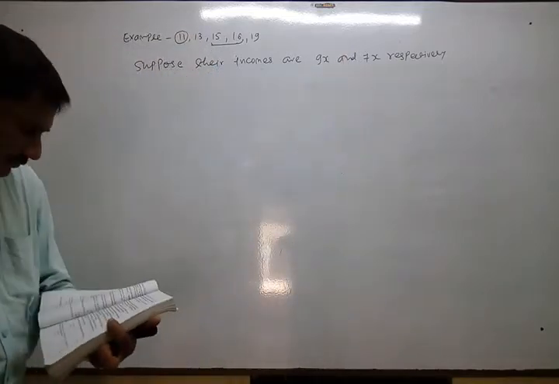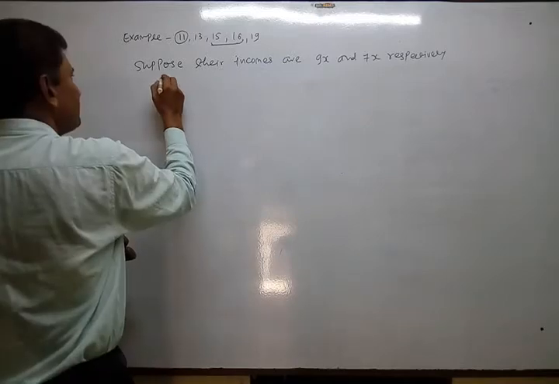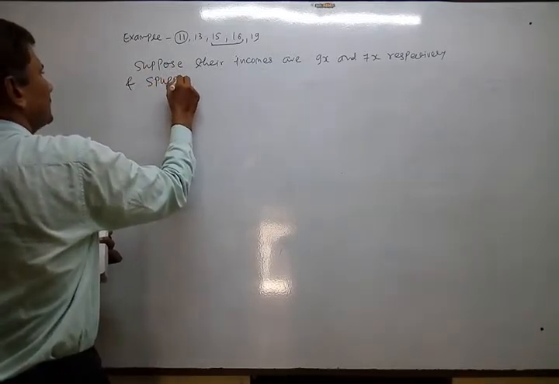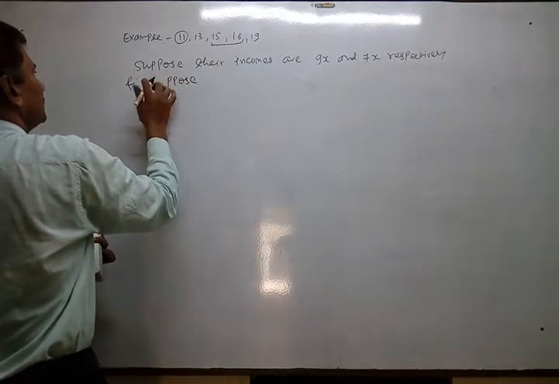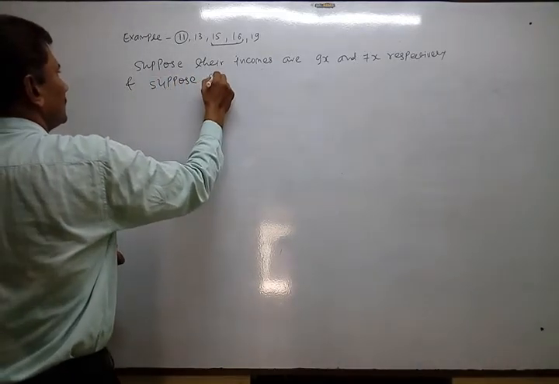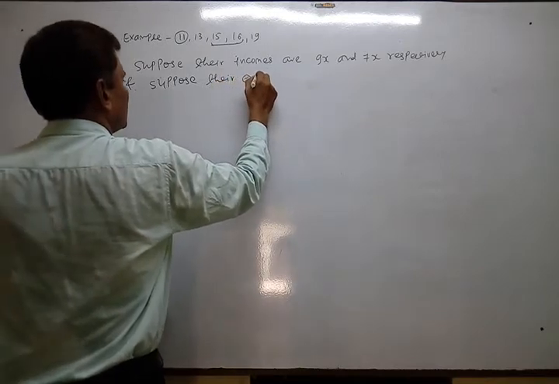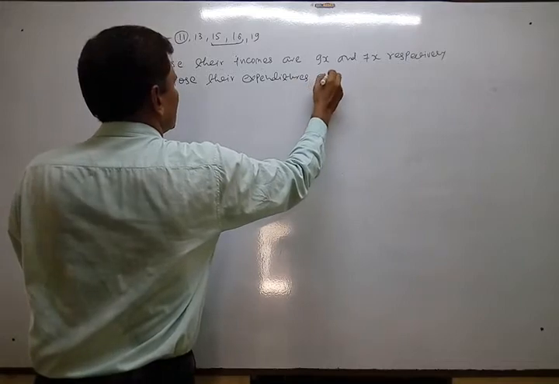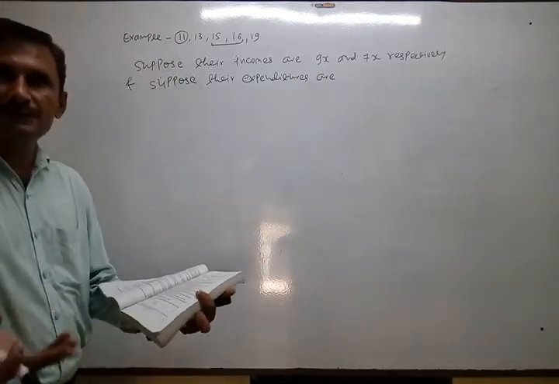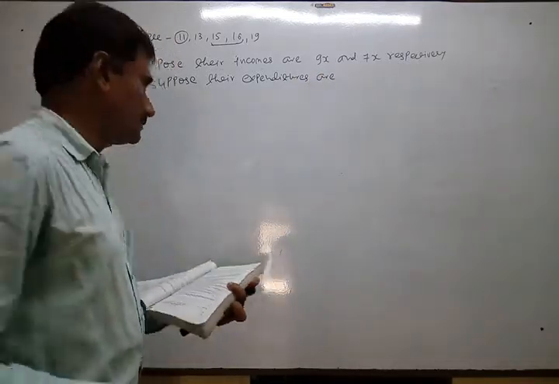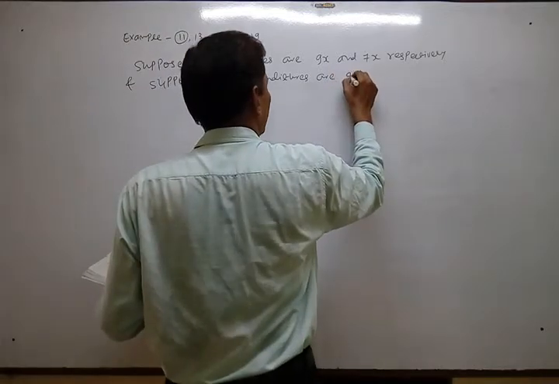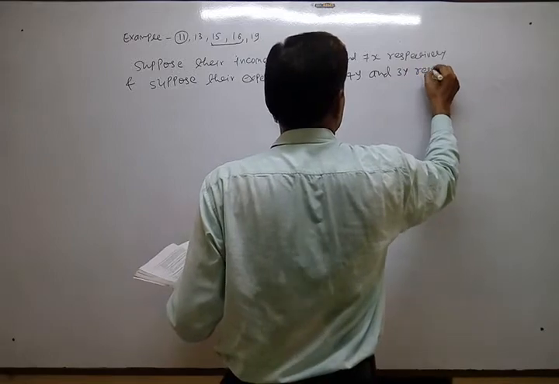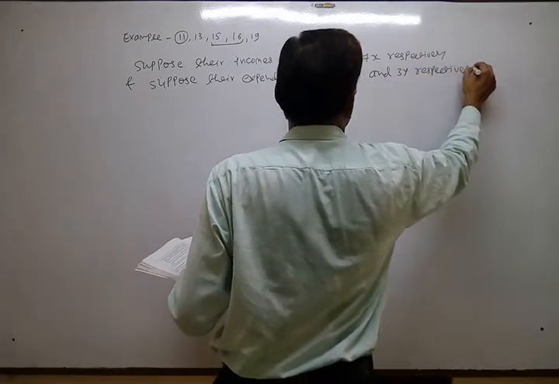Okay, now in the same way, suppose their expenditures are, now apply y, because it is different. It is given in 4:3, so 4y and 3y respectively. Respectively means, you know, first person, second person. Okay.